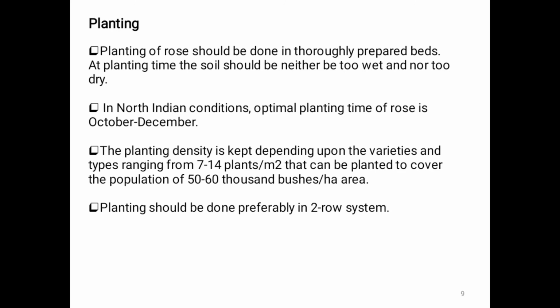The planting density depends upon the varieties and types, ranging from 7 to 14 plants per meter square, that can be planted to cover a population of 50 to 60,000 bushes per hectare area. Planting should be done preferably in a two-row system. That's about planting of a rose.